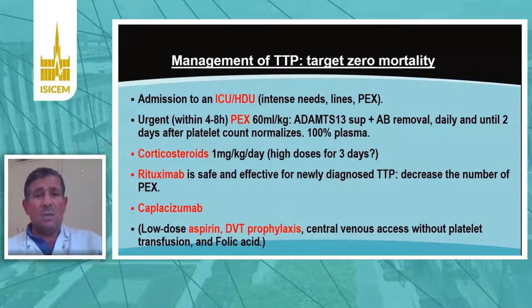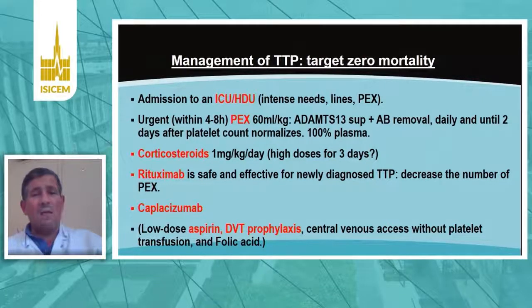But in the ICU, we used to do it with a filtration machine. We also did an immunosuppressive therapy that includes steroid and rituximab, first line, just after the first plasma exchange. And we are also providing the patient with caplacizumab, which has been recently approved for TTP.